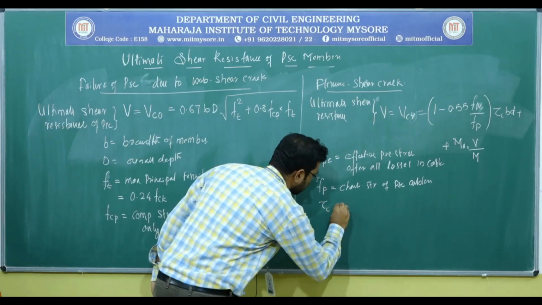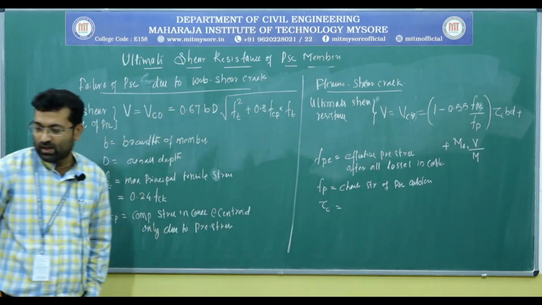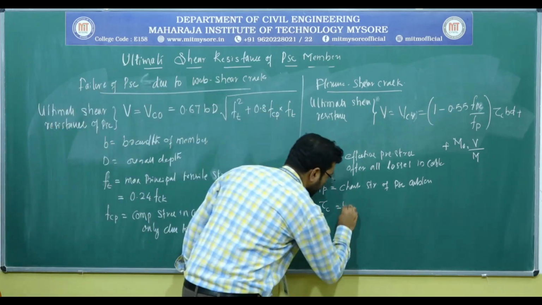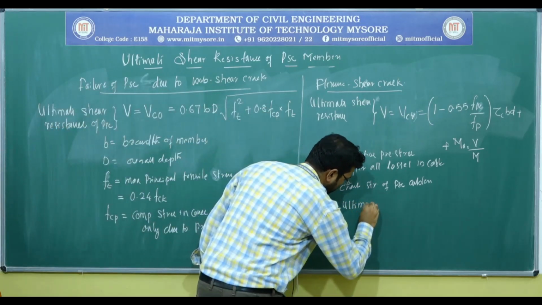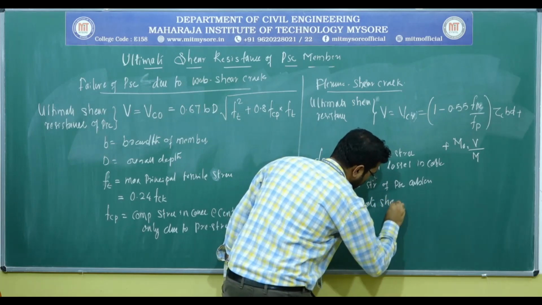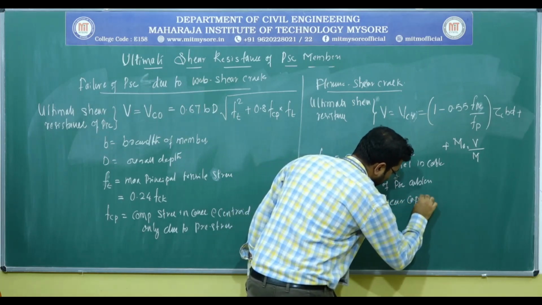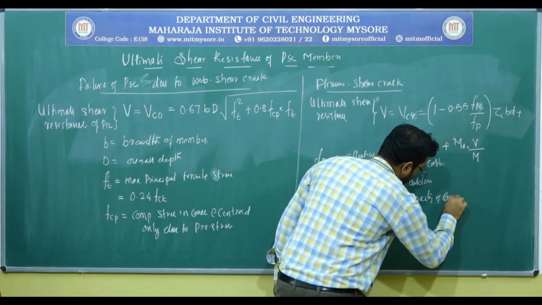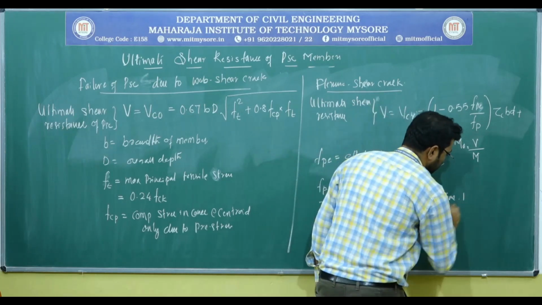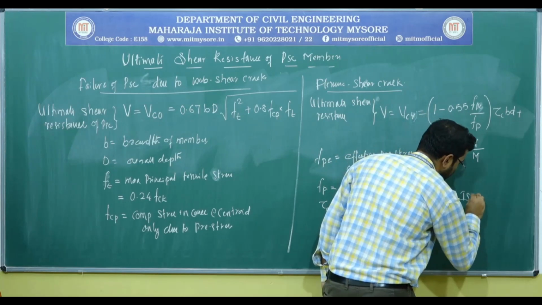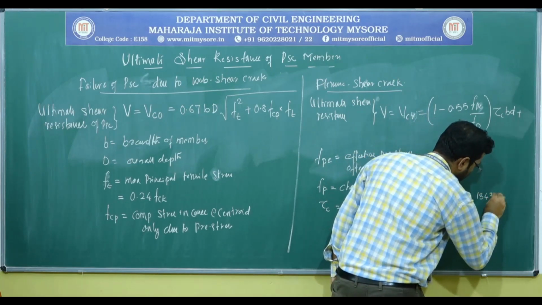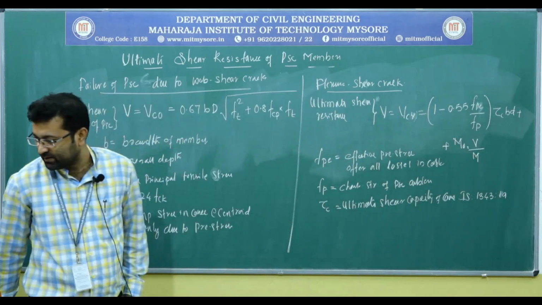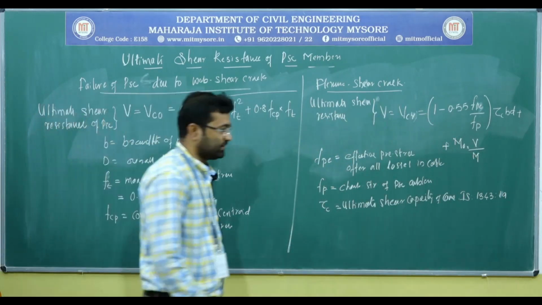We all know what tau C is. It is the ultimate shear capacity of concrete, which we have to take from the code book IS 1343:1980.